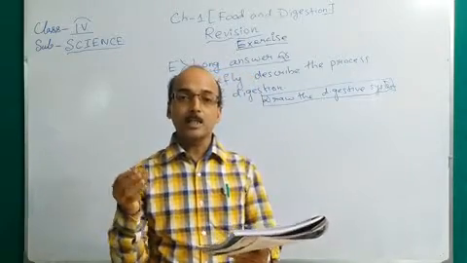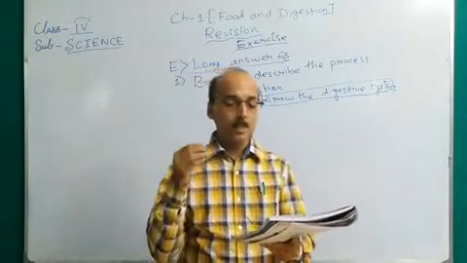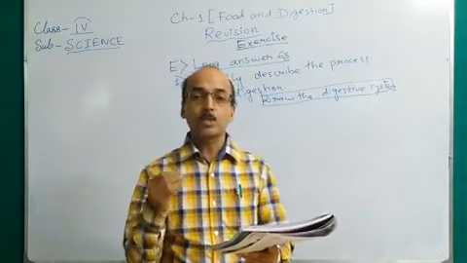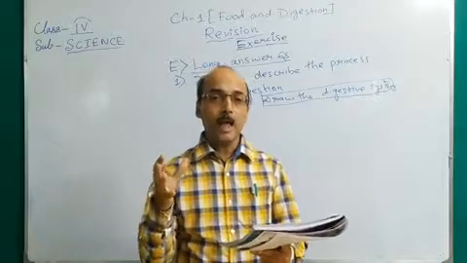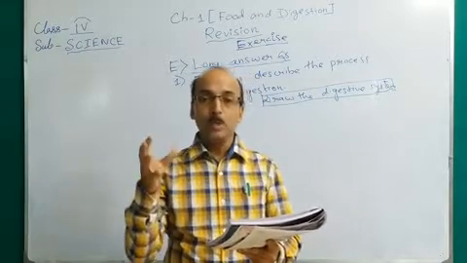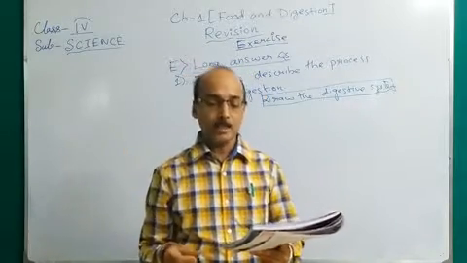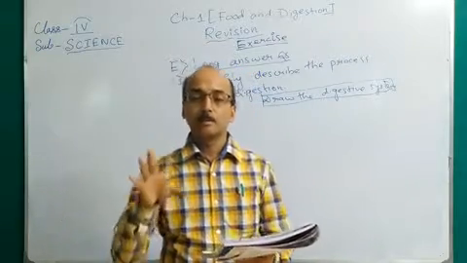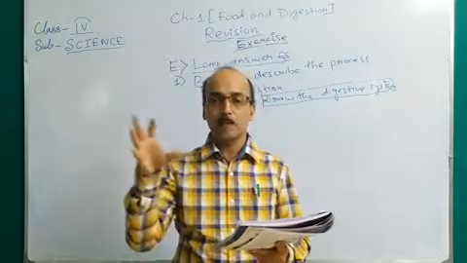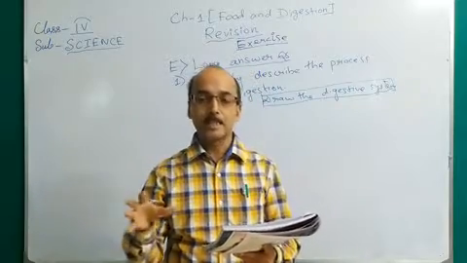Here the undigested semi-solid waste is passed out as stool through the anus. So this is the function of the anus. This way our digestion process ends here.